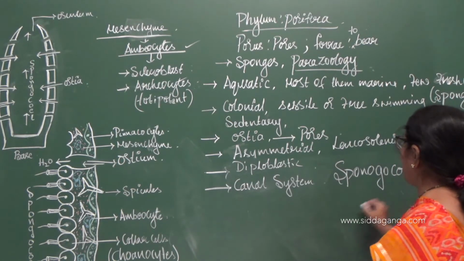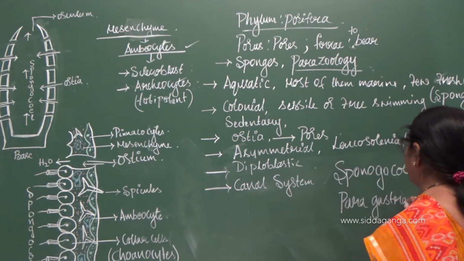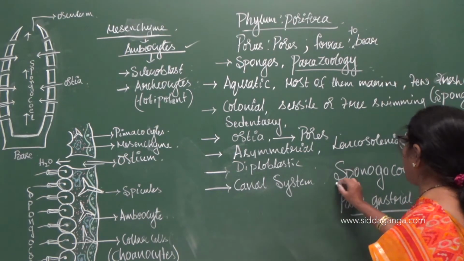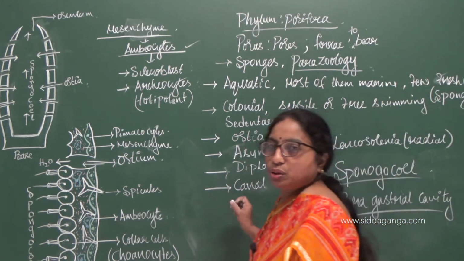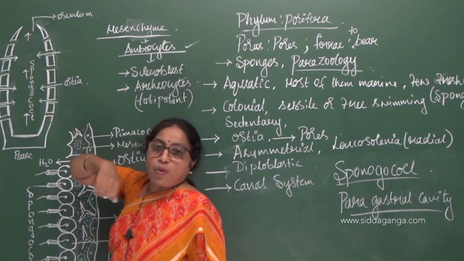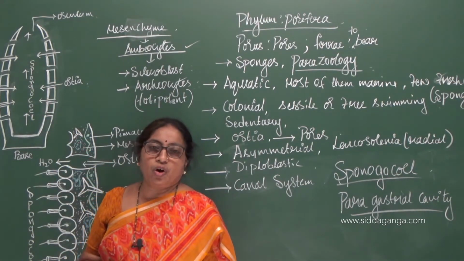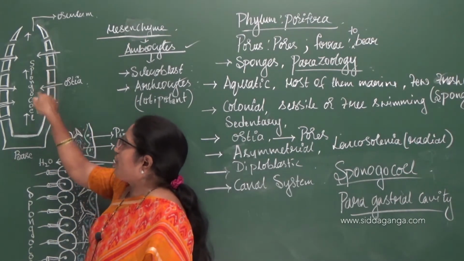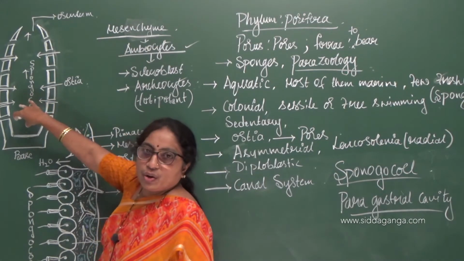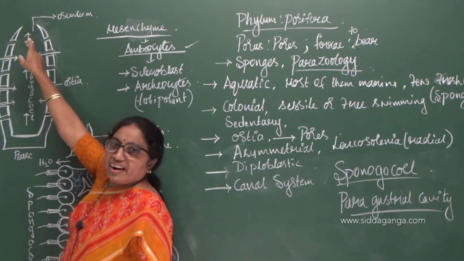or it is also called paragastral cavity. It acts like a stomach also, and therefore it is called a paragastral cavity. So a cavity-like structure you can see, which is called a spongocoel. There are minute pores on the surface of the body of the sponge, called ostia. Water enters through the ostia into this cavity called the spongocoel, and moves outside with the help of an opening at the top.